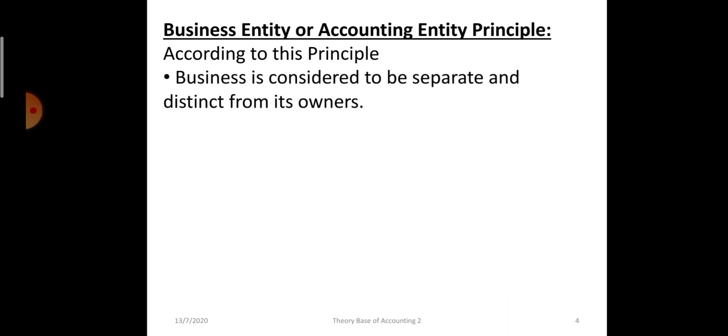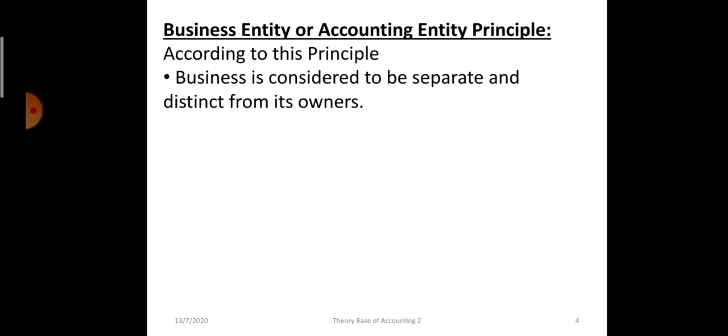Next, business entity or accounting entity principle. It is also known as separate entity principle. According to this principle, the business and the owner are considered as separate. Now, in business studies, when we were discussing about sole proprietorship, we discussed that from the legal point of view.